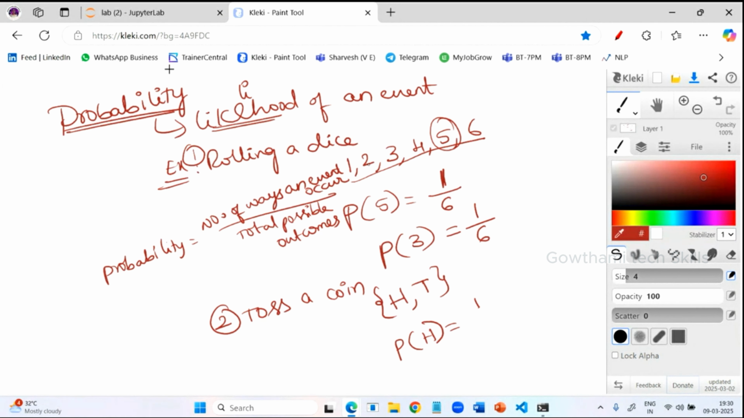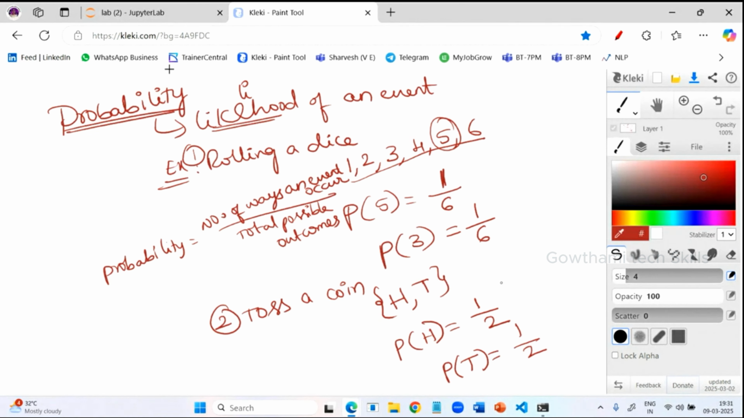Whenever you are rolling one single die, is it possible to see multiple values at a time on the die? No. So you will see only one value, from 6 events. At the same time, when you are tossing a coin, how many ways can you get it? What is the probability of getting the head? Only one, from 2 events. What is the probability of getting the tail? Only one, from 2 events. So this is how we find the probability.